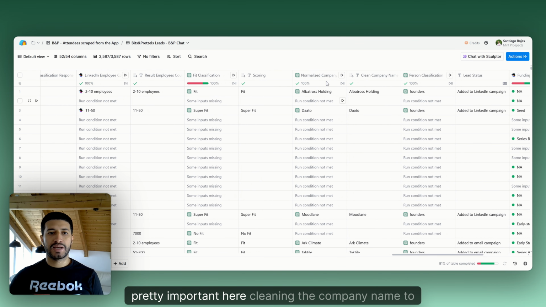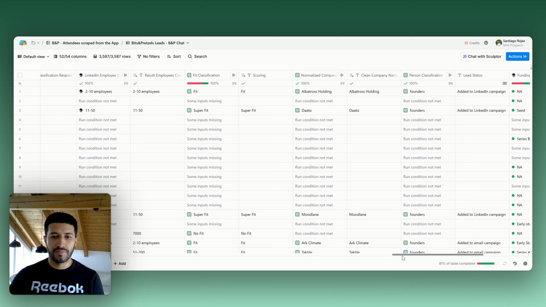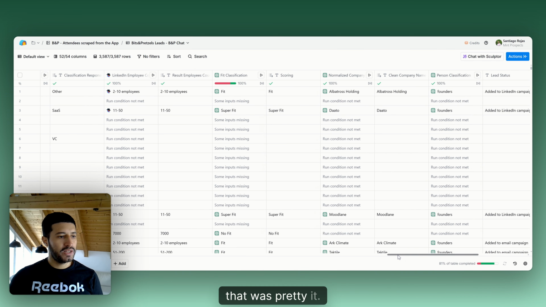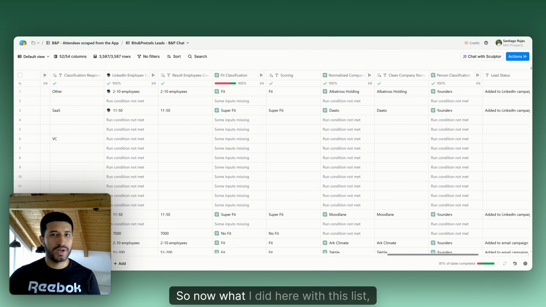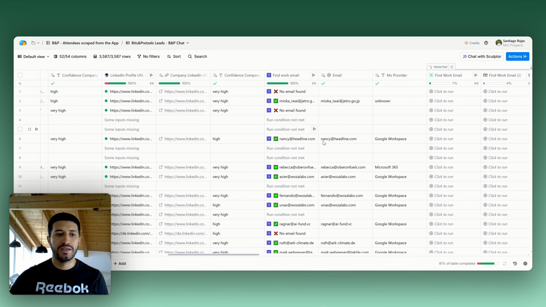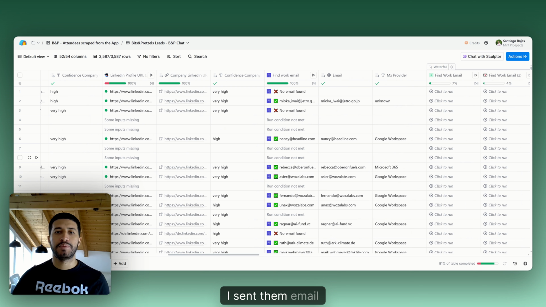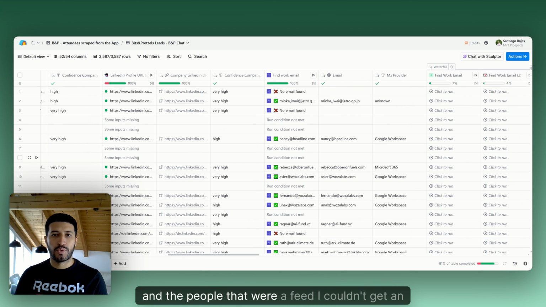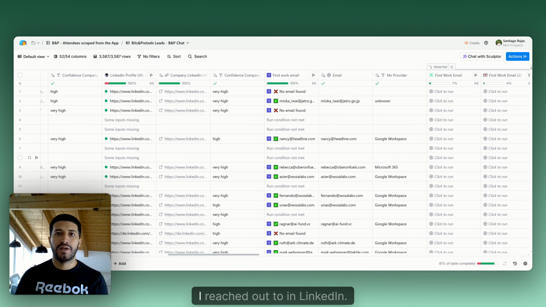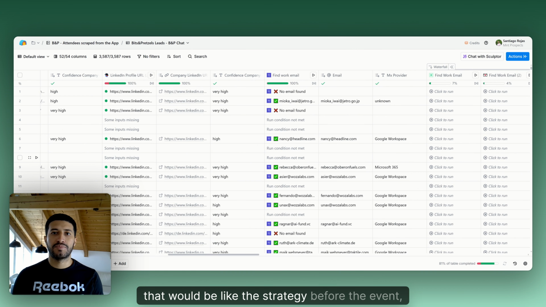Very important here: cleaning the company name to make sure we can use it in the messaging. And yeah, that was pretty much it. So now, with this list, you see back here, I didn't get the email of everybody. The people that were a fit and had an email, I sent them an email. The people that were a fit but I couldn't get an email for, I reached out to on LinkedIn. That would be the strategy before the event.